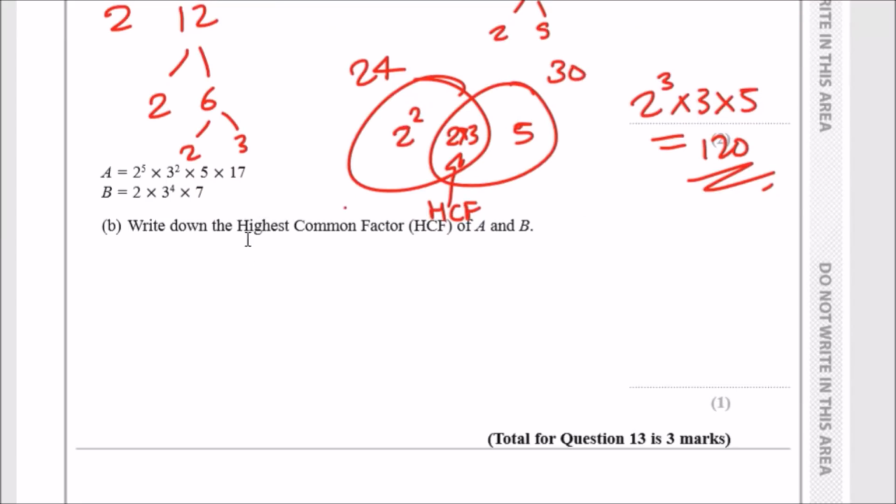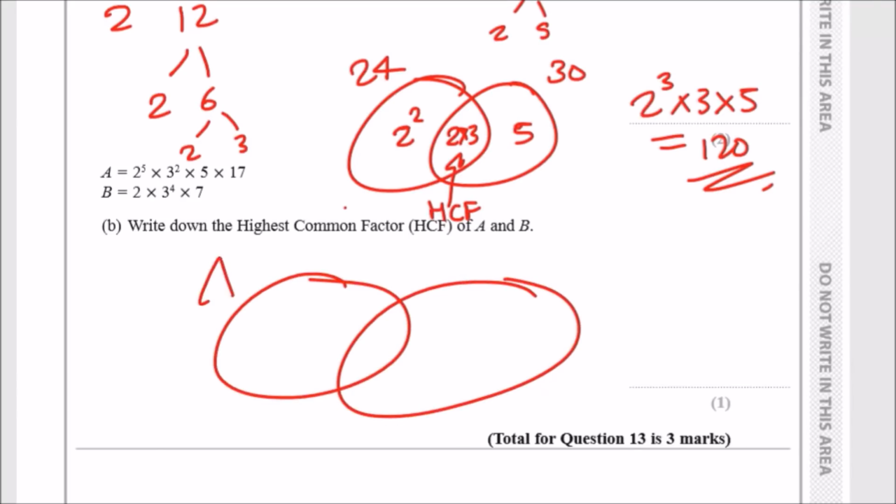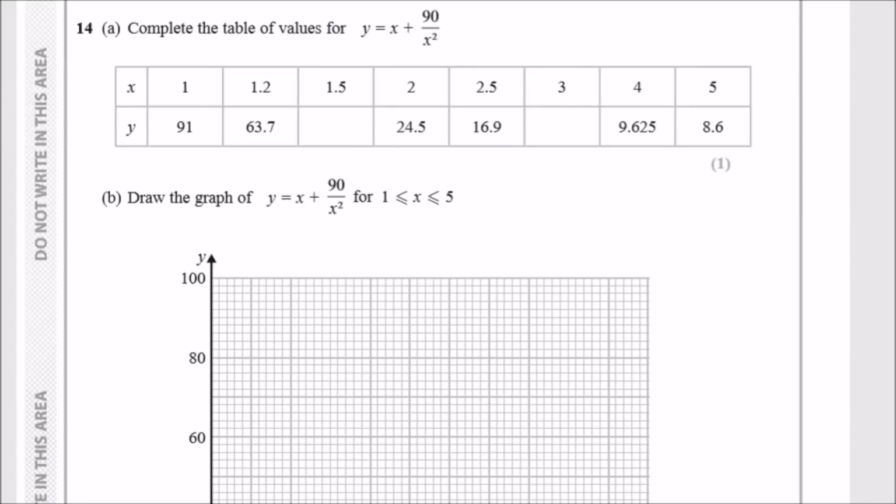Now, using the same method, they're telling us that A is given by these products and B is given by these products. And we need to find the highest common factor of both of these terms. Again, use the Venn diagram A and B. We're just concerned about the middle part. So what do they both have in common? Well, they both have a 2. They both have at least 2 lots of 3s, and that's it. So the highest common factor would be 2 times 3 squared, which is 18. Easy.